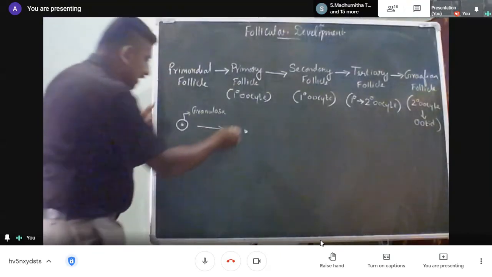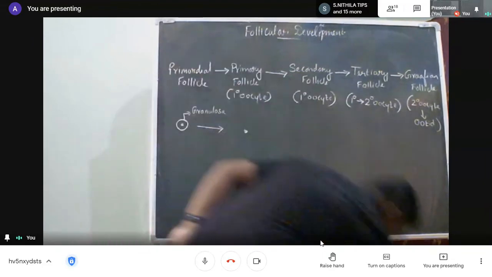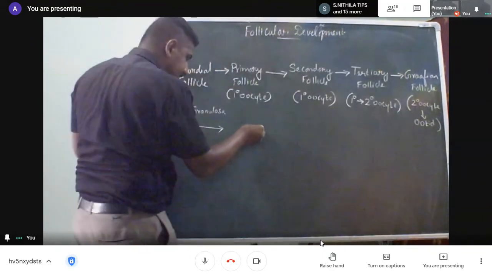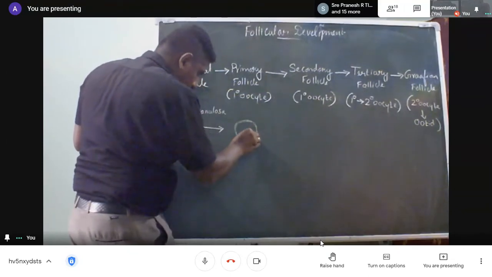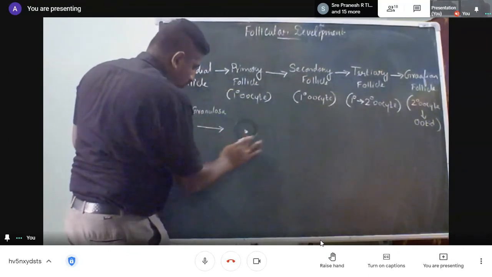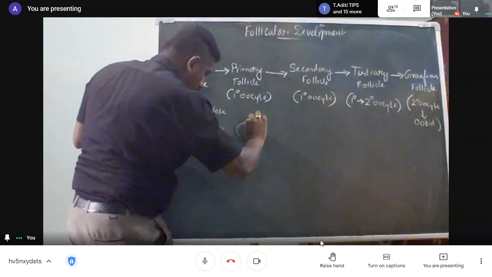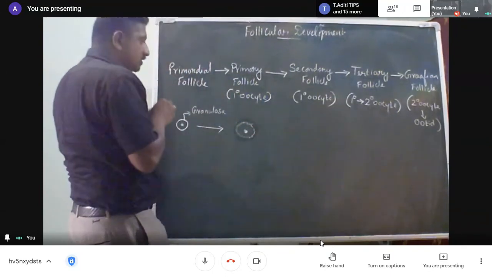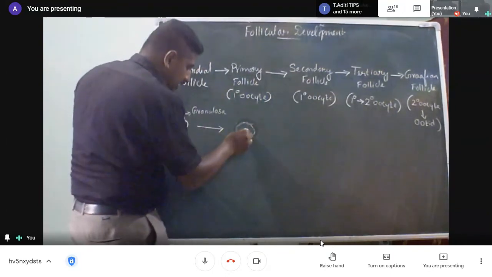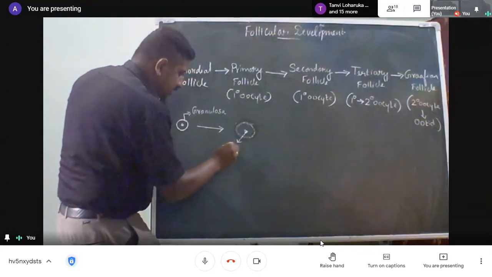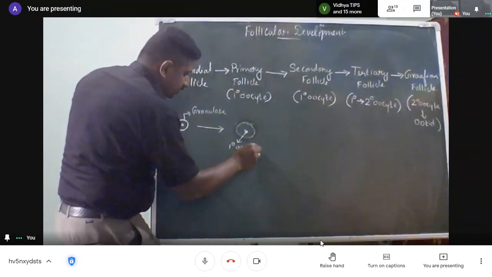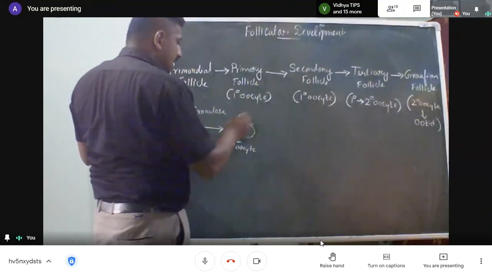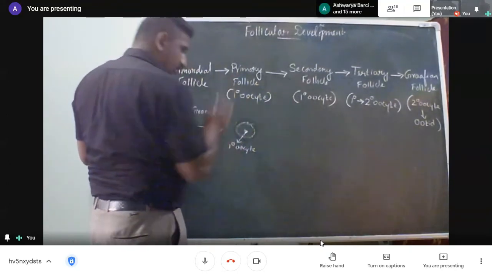They get surrounded by another important layer. This one enclosed here is called your primary oocyte, covered by a single layer, that is your primary follicular cells.